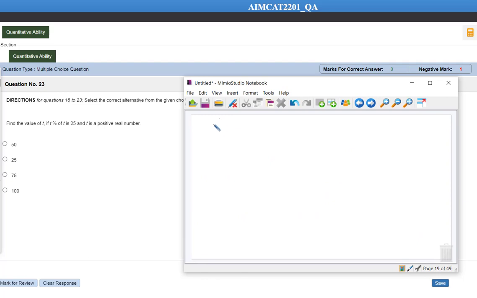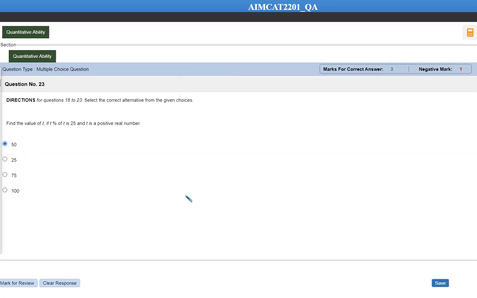Find the value of t given that t% of t is equal to 25. How easy this question is. So this is going to be t square is equal to 2500, so the value of t is supposed to be 50. Okay, so let's mark 50 as the answer. Now we are left with 6.5 minutes.